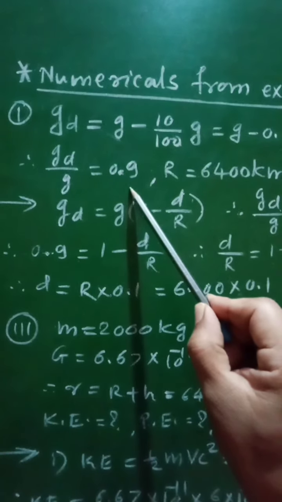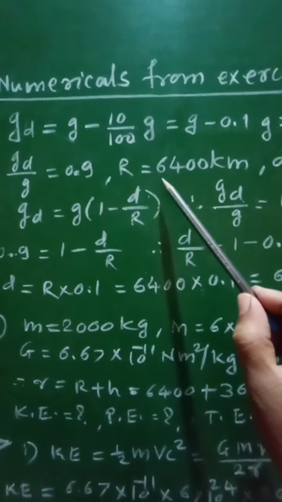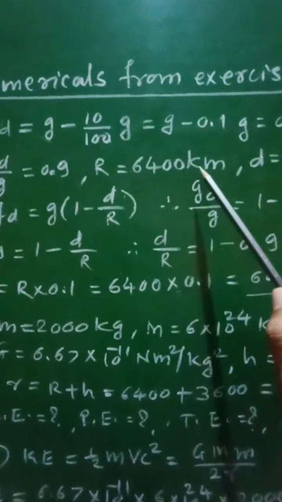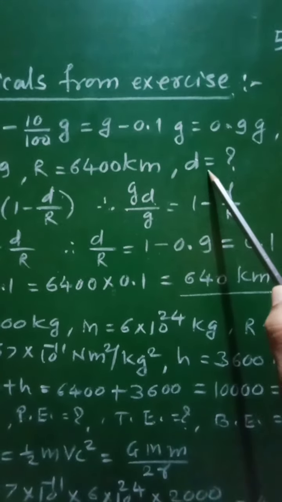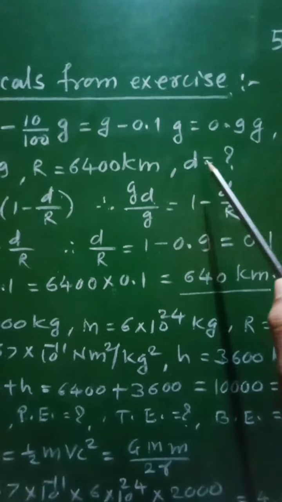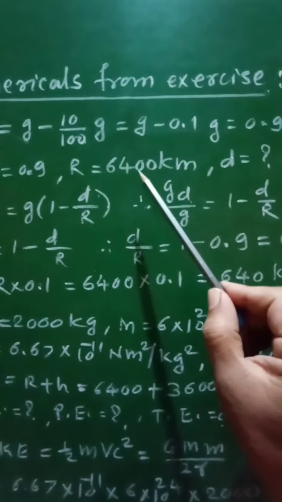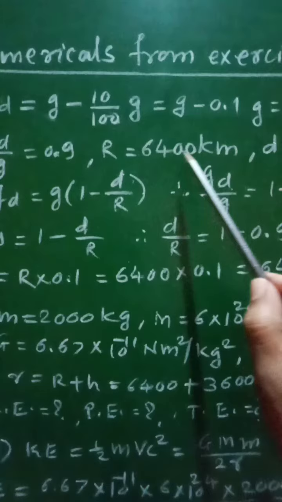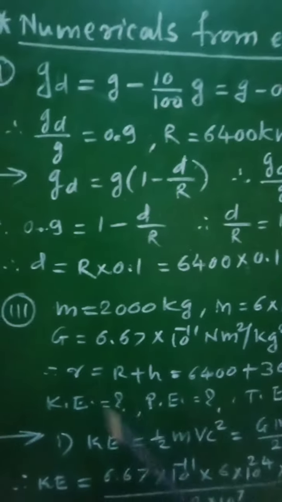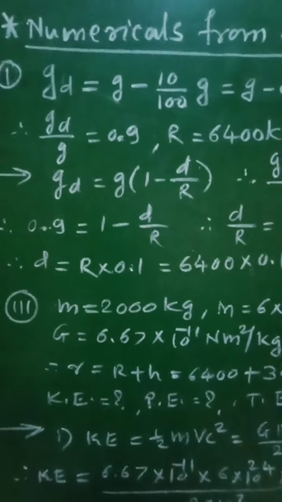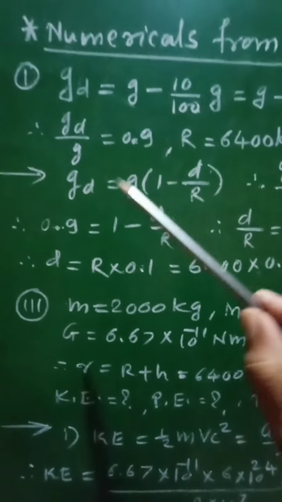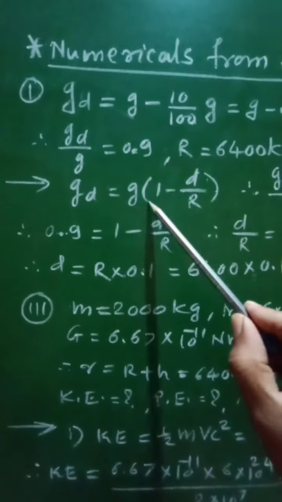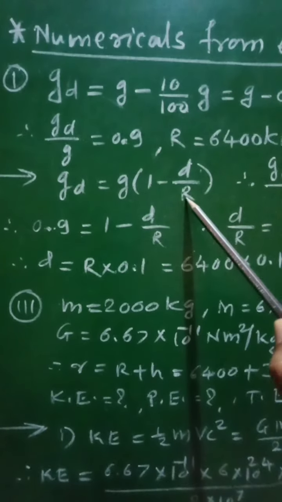0.9. Then radius of the earth r is equal to 6400 kilometer, and we have to find out depth d. So depth d will be calculated in terms of kilometer, therefore this radius is kept in kilometer. Now we know the formula for acceleration due to gravity at depth d is given by gd is equal to g into 1 minus d by r.